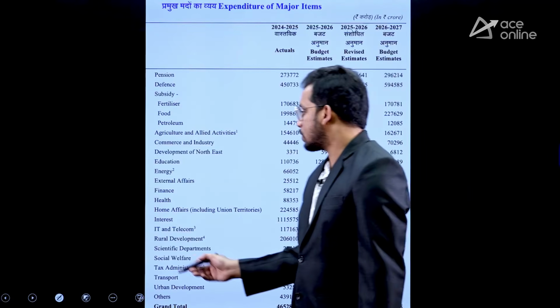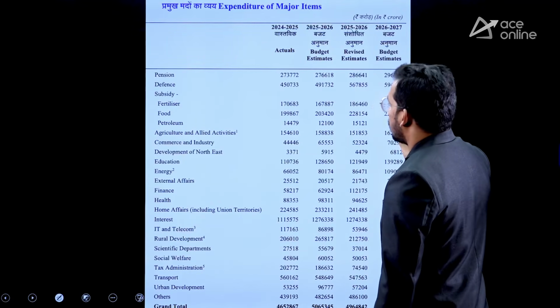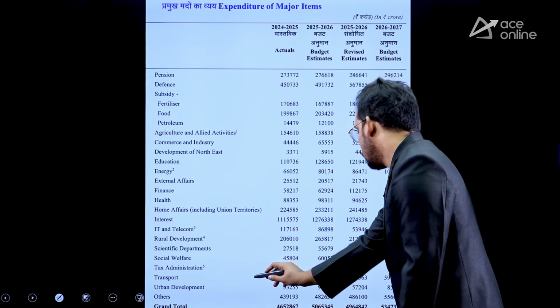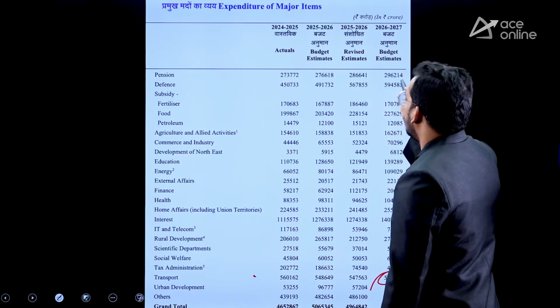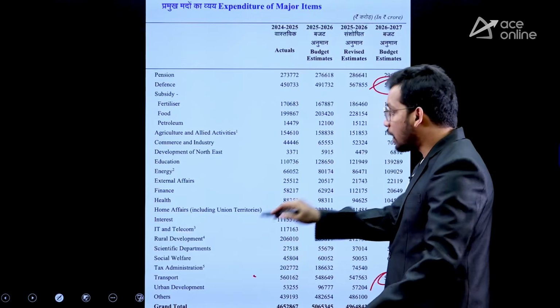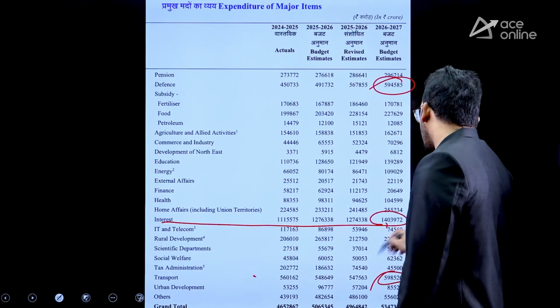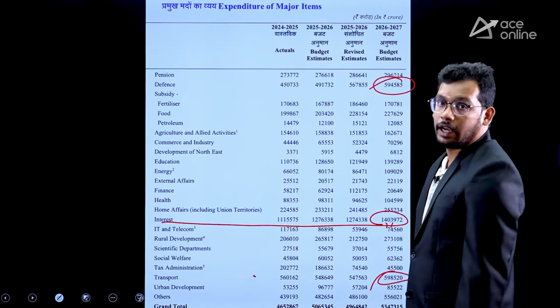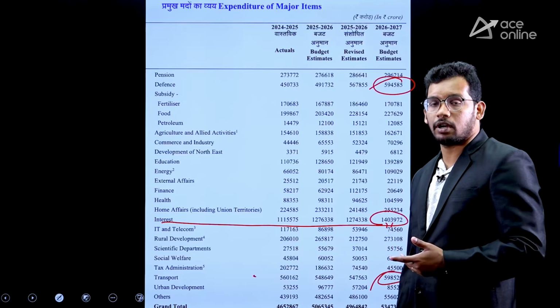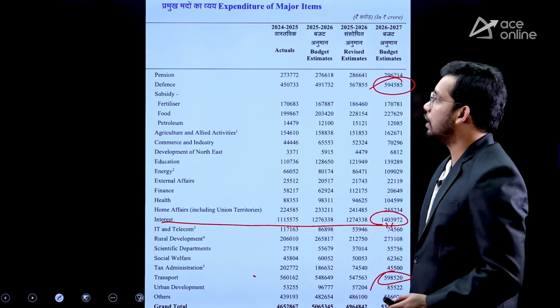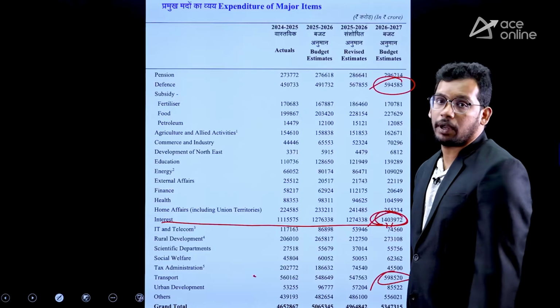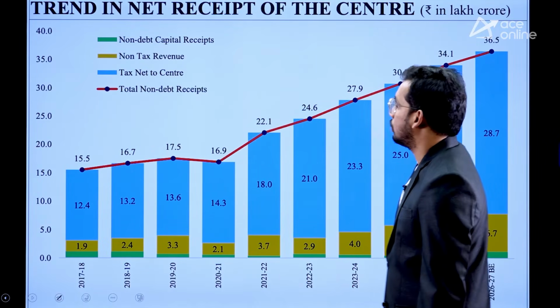And already we have discussed this. Most of our expenditure, the highest, is going to transport. Then we have defense. But if you take interest payments, itself 14 lakh crores. This is much more than that. Interest payment means the loans taken by the central government. We are paying interest on that every year. So this year alone we are paying 14 lakh crores.